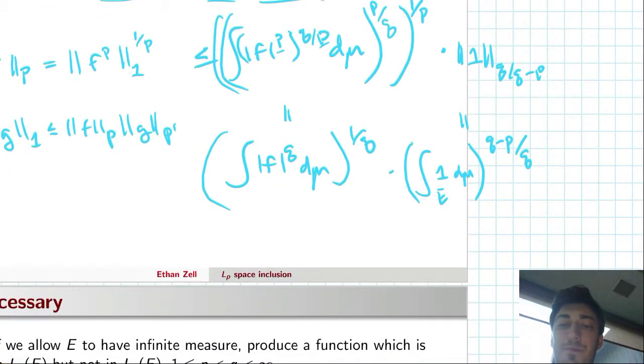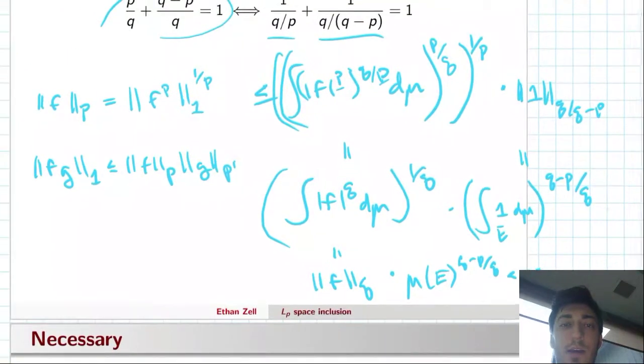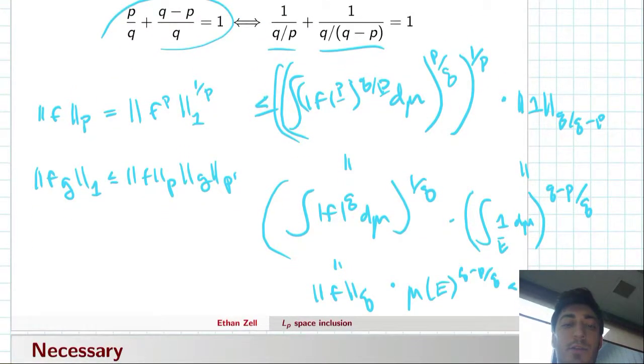On the left we have the q norm, as we said. And on the right, it's just the measure of E to some power. But the measure of E is finite, so the power of it is finite. And f we already supposed was an LQ function, so it's a finite quantity times a finite quantity, which is, of course, finite.